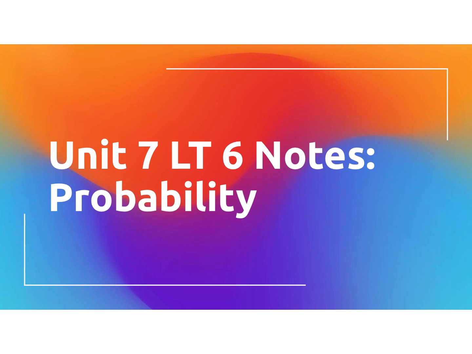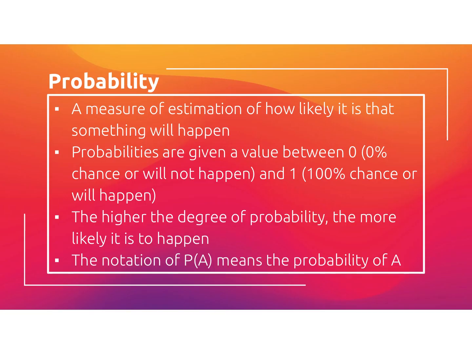Everyone, today we're going to be working on Unit 7 LT6 notes, probability. So probability is a measure of estimation of how likely it is that something will happen. Probabilities are given a value between 0, meaning 0% or it will not happen, and 1, 100% chance it will happen. The higher the degree of probability, the more likely it will happen.